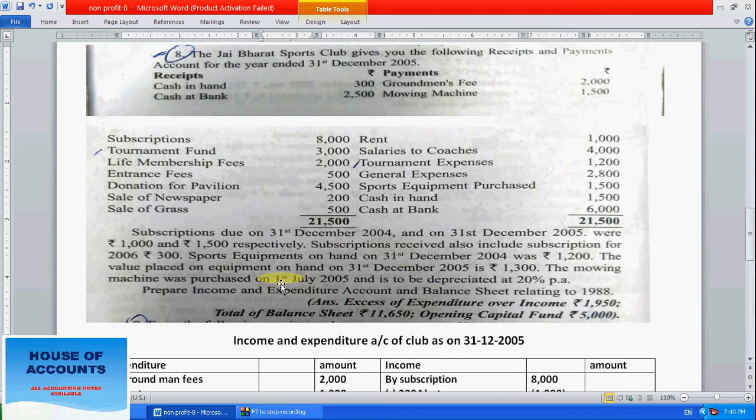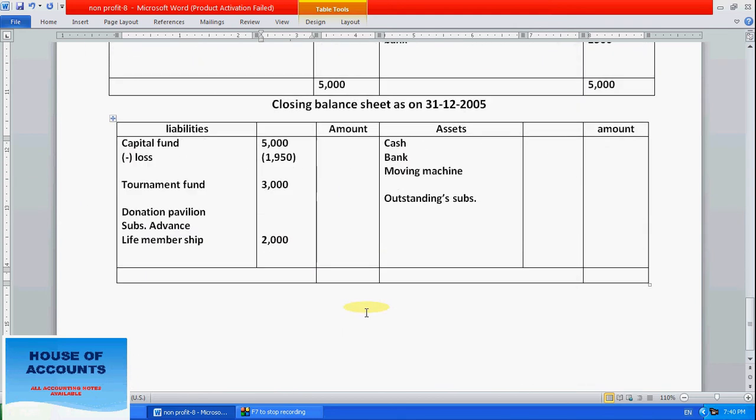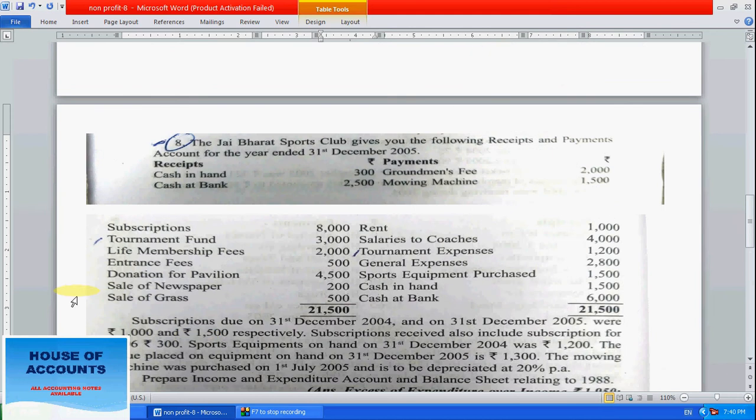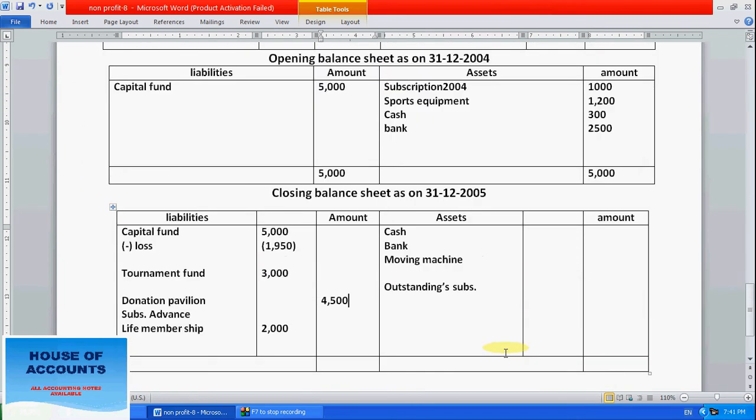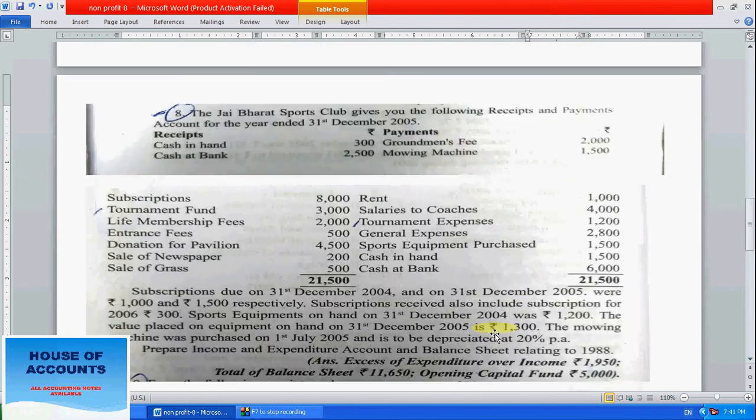Next, life membership entrance fees we have already taken. Donation for pavilion 4500. So somebody has paid a donation for the pavilion, so right here 4500 as a donation for pavilion. The next, sale of newspaper, sale of grass we have already taken. Groundman fees we have taken. Moving machine we have to take, 1500. So moving machine how much? 1500.